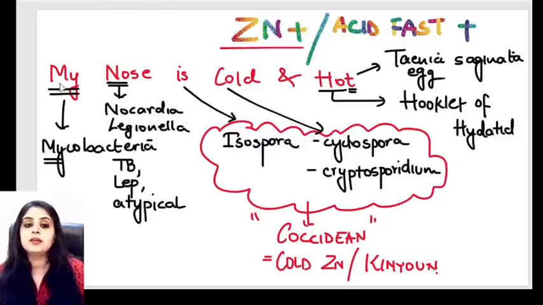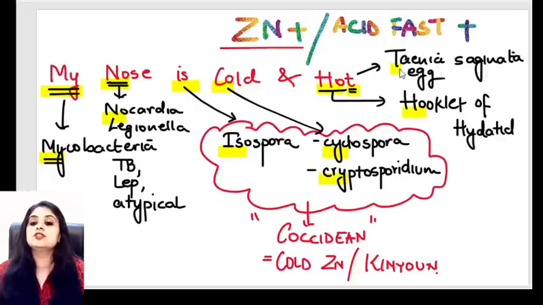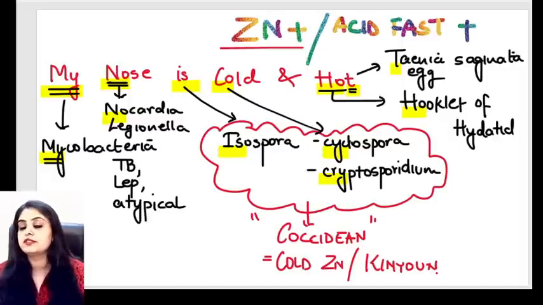So repeating, my for mycobacteria, nose for nocardia legionella, I for isospora, C for cyclospora and cryptosporidium, HO for hooklets of hydatid, and T for Taenia saginata egg. These are all the things that are ZN stain positive.